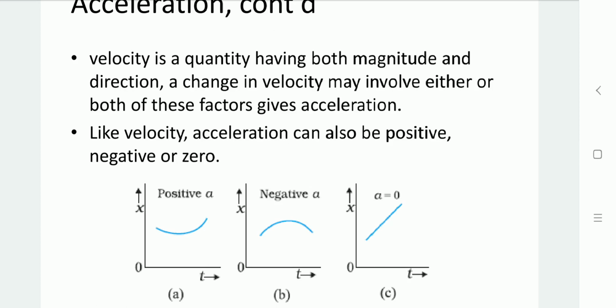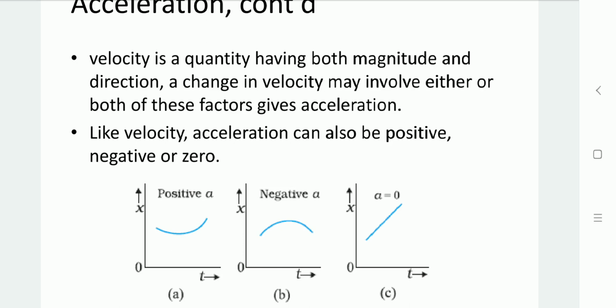In the second graph, the position-time graph is available with reducing value, so we can say that it is for negative acceleration. And in the third graph, a straight line is observed, which shows that acceleration would be 0.